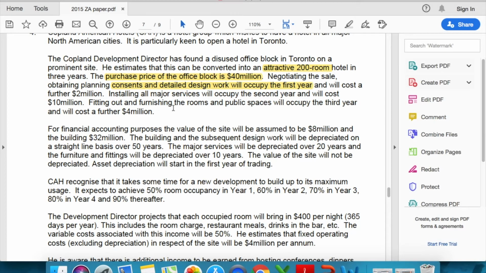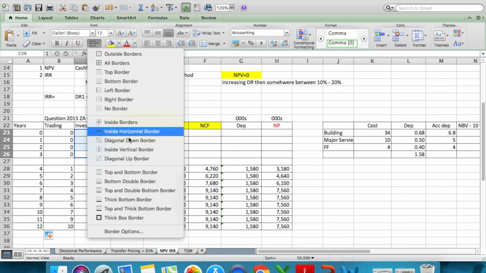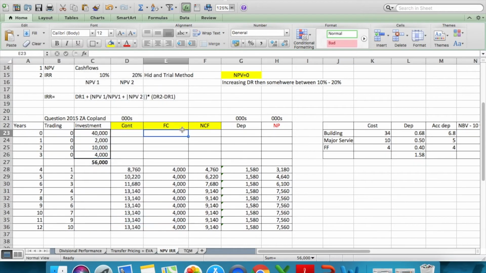And then we have the furnishing of the rooms, which will cost a further 4 million. So you can see here that all from 40 million to 4 million is the whole investment. I'm going to highlight it for you guys so you can easily identify. This was done over a span of 3 years, but there was still no trading done in these years.